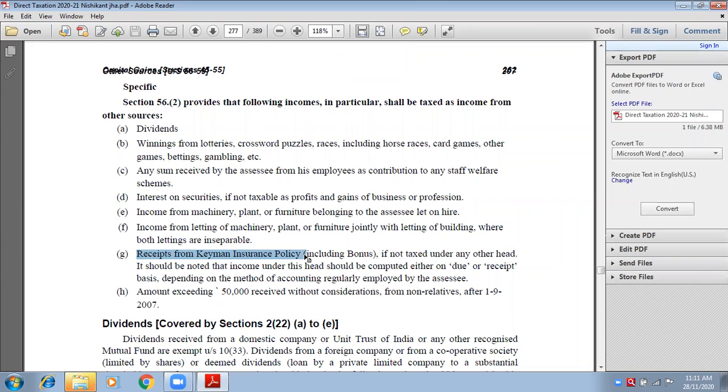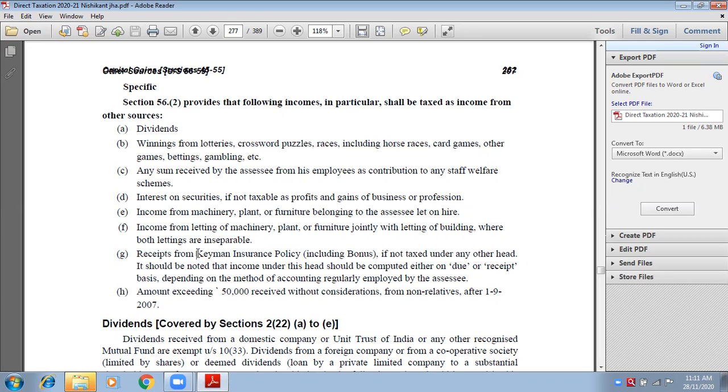Now you will ask me, ma'am, how will we come to know if it is related to business or not? They will tell you in the bracket. Receipt means income. Income from Keyman Insurance policy not related to business. Therefore, it will come to other sources. And in the bracket, if they tell you it is related to business, then it will go to business income, that means credit side of the P&L of the business. Is it clear?